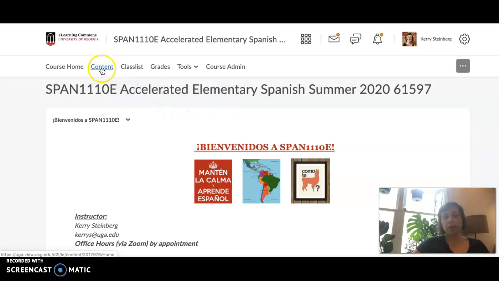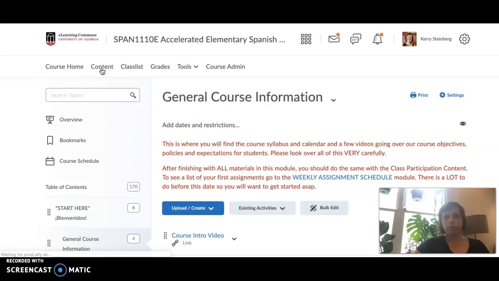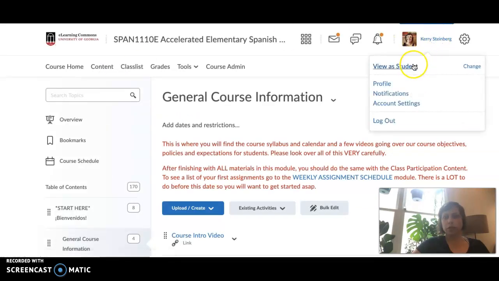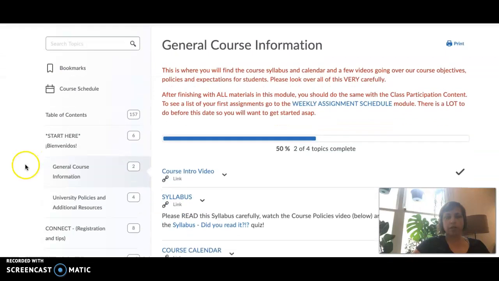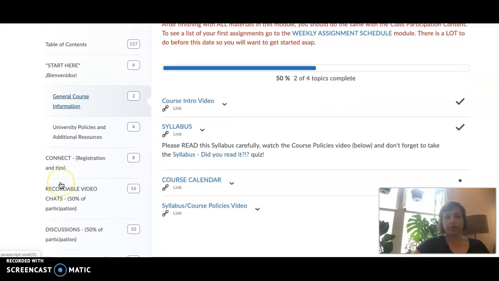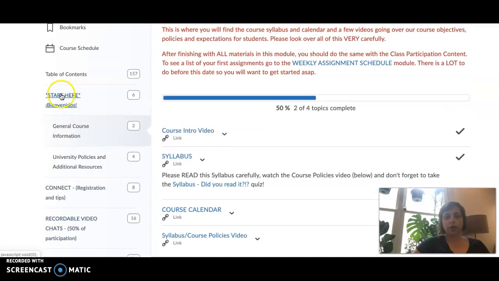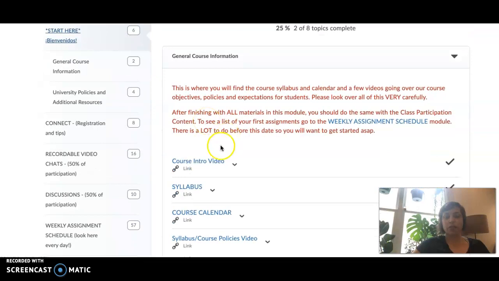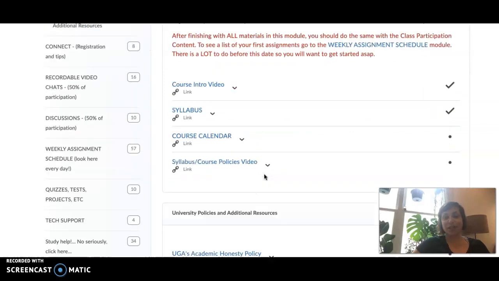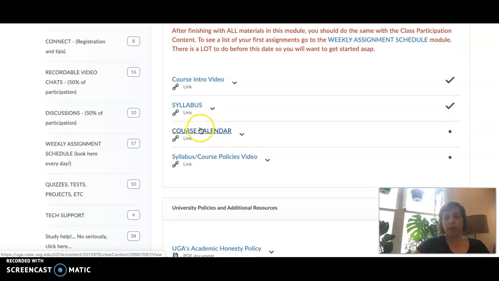You'll be spending most of your time here in content. And actually, let me switch to the student view. So you'll be spending most of your time here in content, and you'll see the list of the modules here on the left-hand side. You'll want to go to the Start Here module first, obviously, which is where we are. And you'll see this video that you're watching right now, so you must have already entered this module. And you'll see the syllabus and the course calendar.